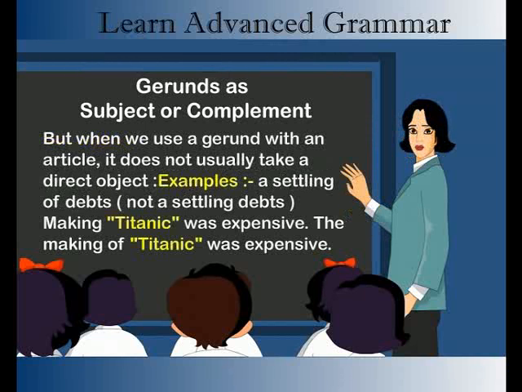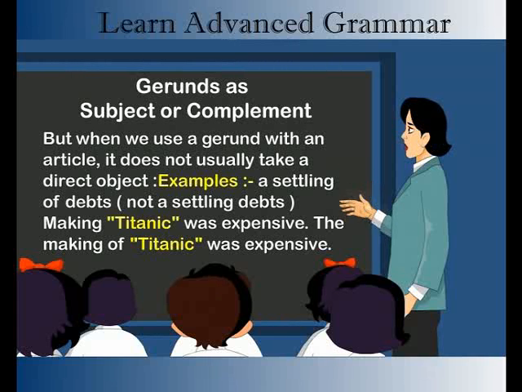But when we use a gerund with an article, it does not usually take a direct object. Examples: a settling of debts, not a settling debts. Making Titanic was expensive. The making of Titanic was expensive.